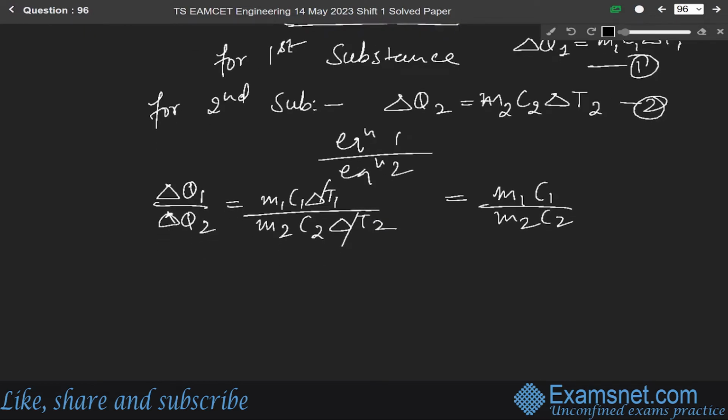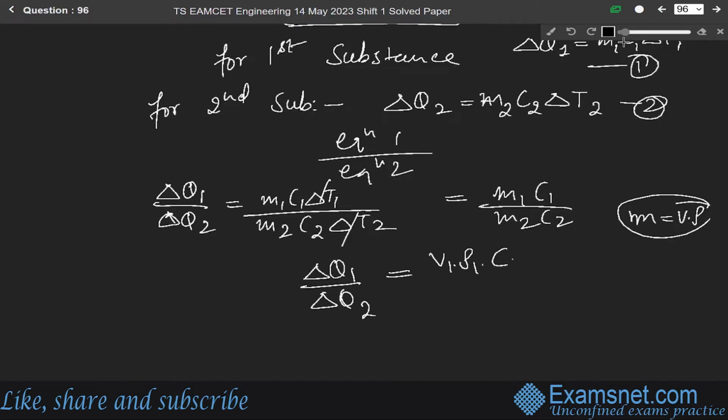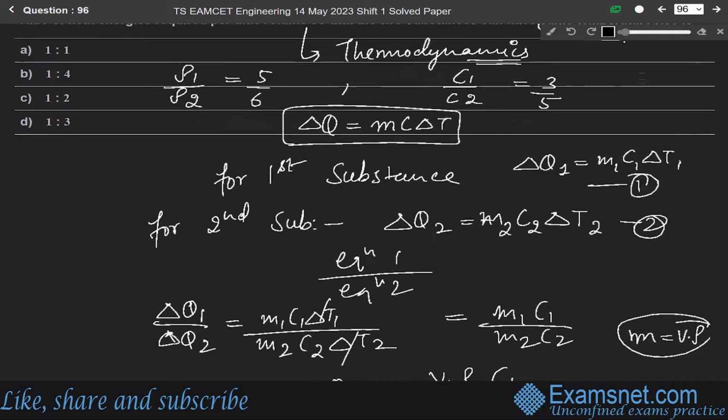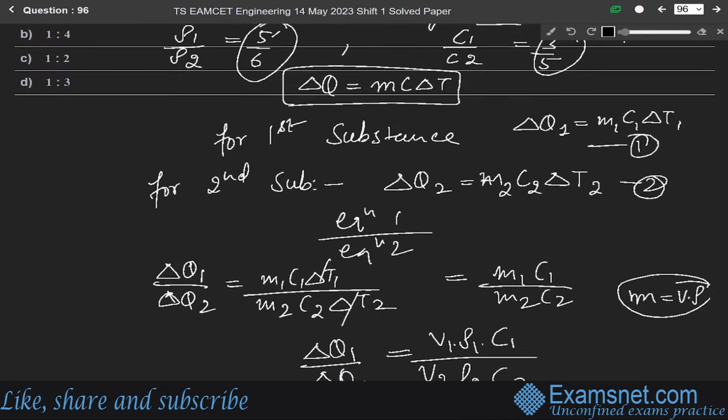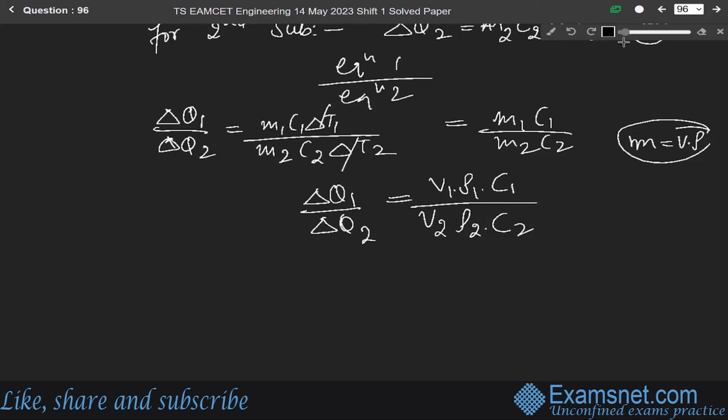Okay. So from here we get delta Q1 over delta Q2 is equals to what? Since we know that mass is equals to what? Volume into density. Okay. So in place of mass, we can write V1 into rho 1 into C1 over V2 into rho 2 into C2. Okay. And we know that the ratio of densities is 5:6 and capacities is 3:5. So just put the value.